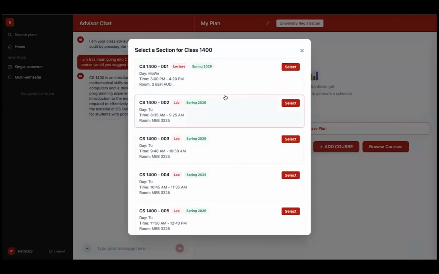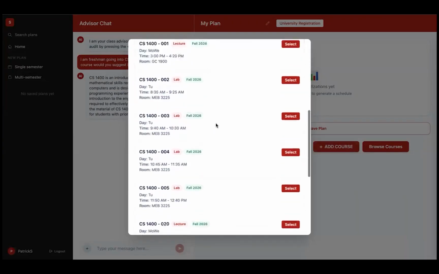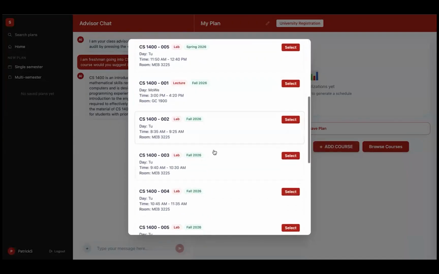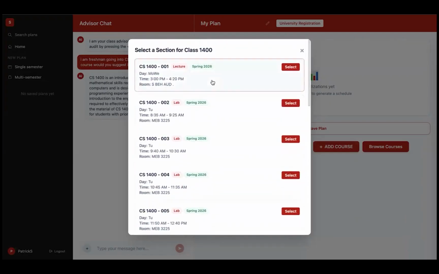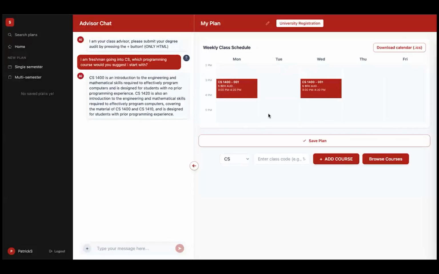Here we can now see all of the sections listed for CS 1400. So we can see the spring sections, the fall sections, all the labs and the lectures. If we just go ahead and put one of these sections in here, you'll see it populates right here into our weekly class schedule.